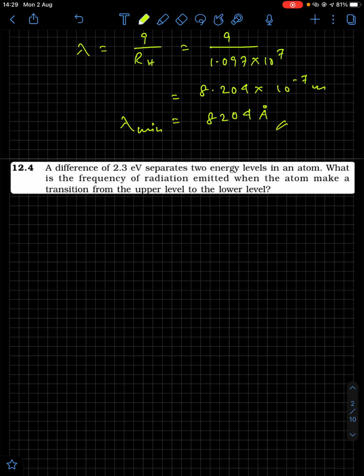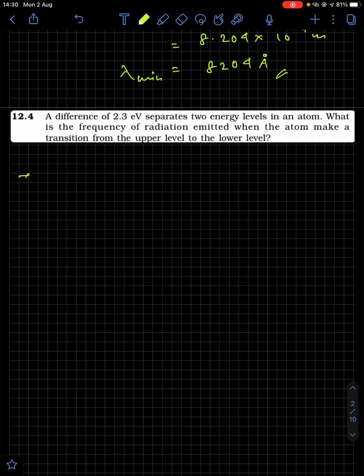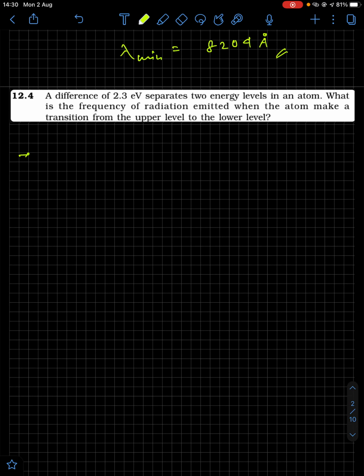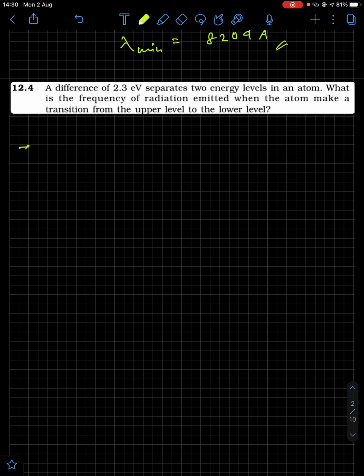Question number 4 next. So you have a difference of 2.3 electron volt between two energy levels in an atom. Now the photon, or the radiation, that will be emitted will have what frequency? You need to find out the frequency of the radiation emitted when the transition happens from the higher level to the lower level. So the difference between the two levels is 2.3 electron volt. This is the transition that will happen, and this difference is the value of E, 2.3 eV.